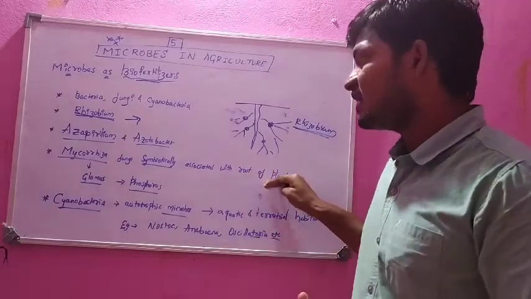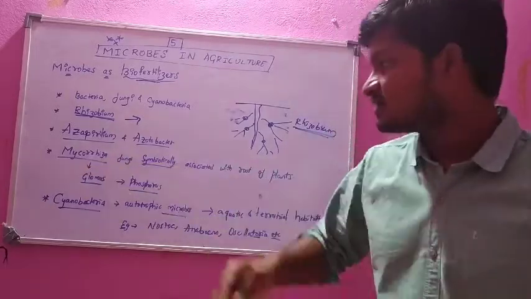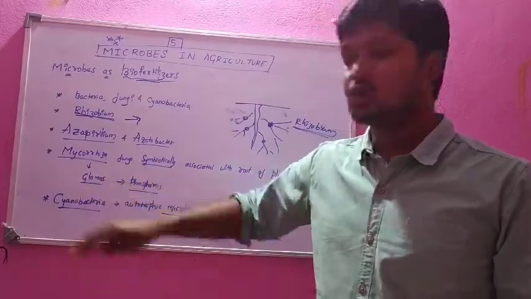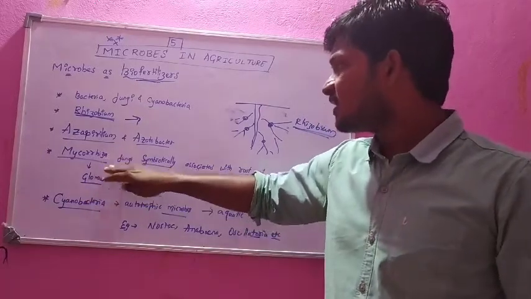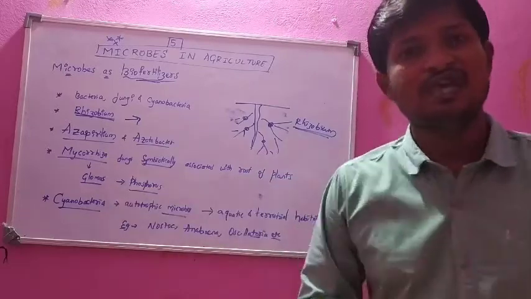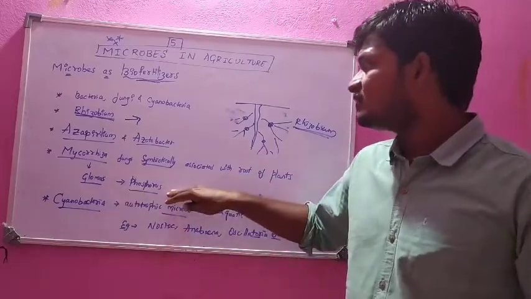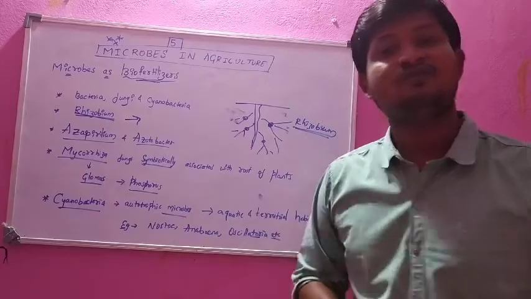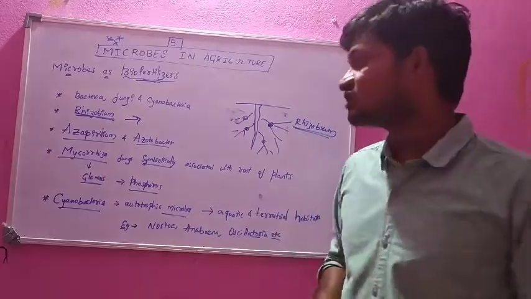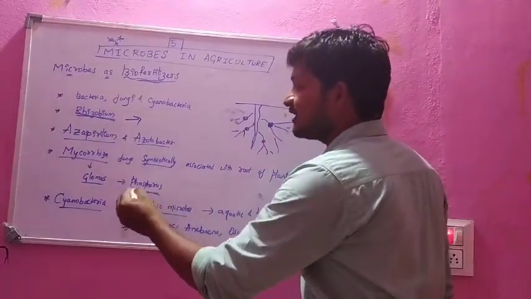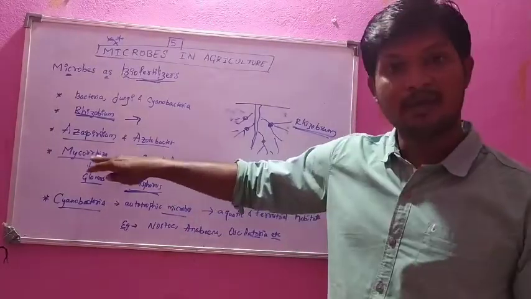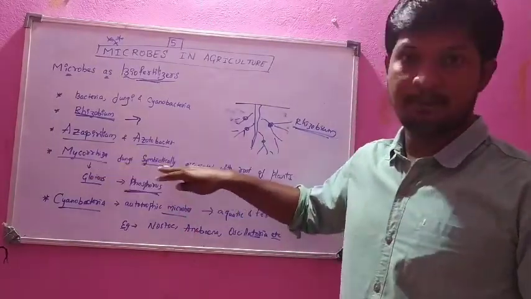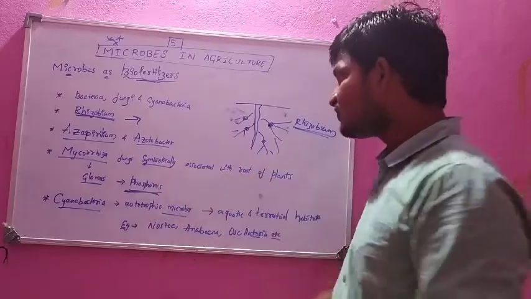The mycorrhiza used here belongs to the genus Glomus. This mycorrhiza helps in supplying phosphorus to the plant. Phosphorus is also a nutrient, and it is given to the plant by the mycorrhiza.